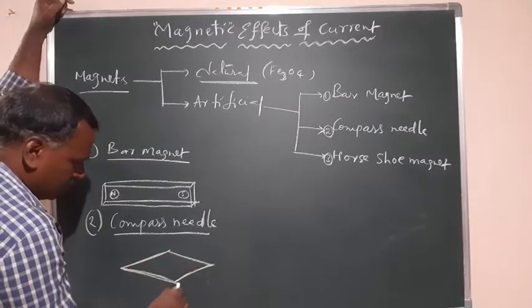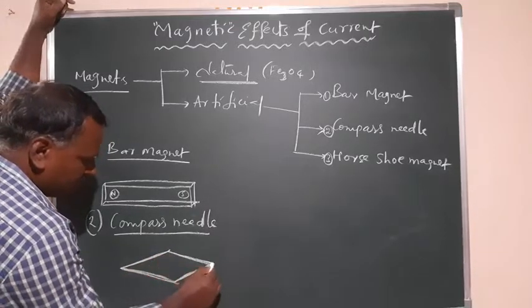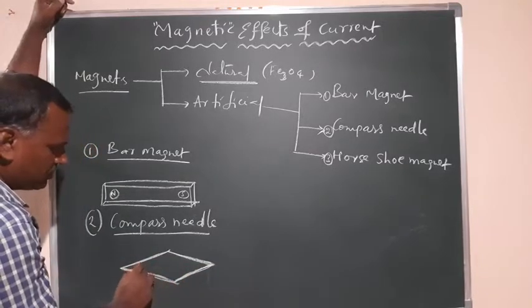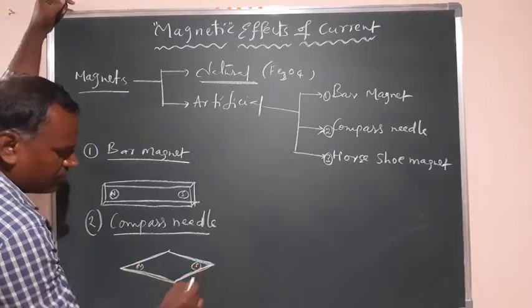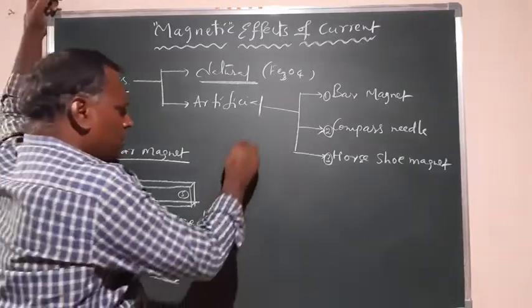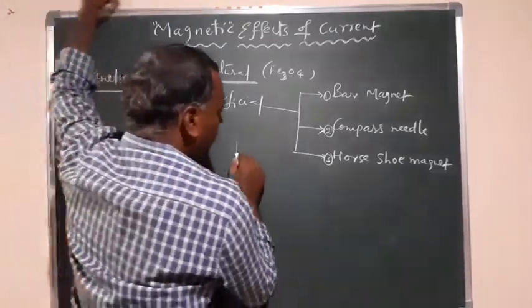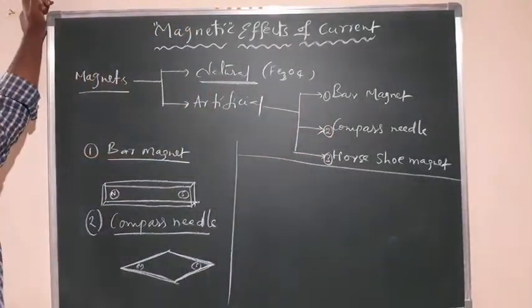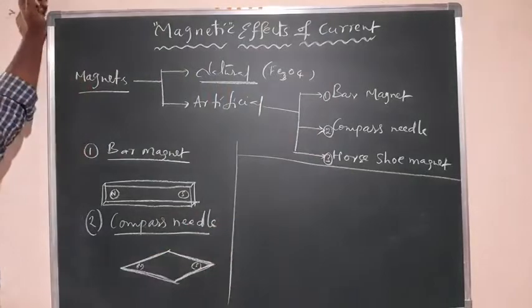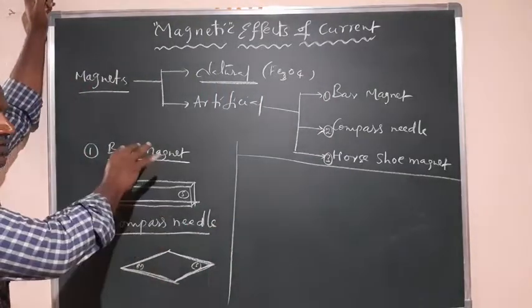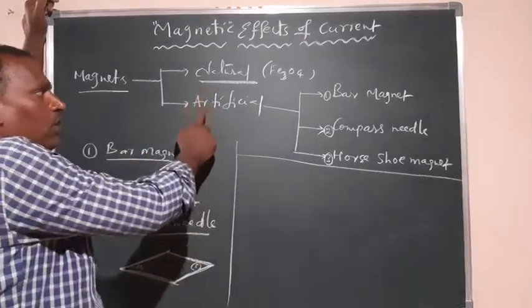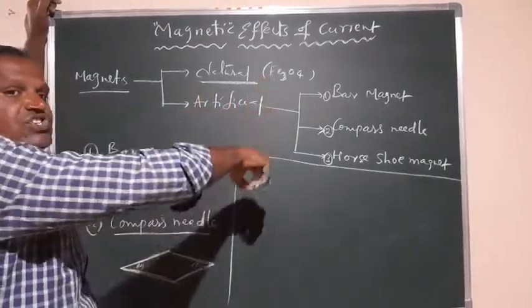Here also you have north and south. Every magnet possesses a dipole. A magnet always exists as a dipole. I will discuss the properties of magnets after this class. Now I am giving you the artificial magnet shapes.